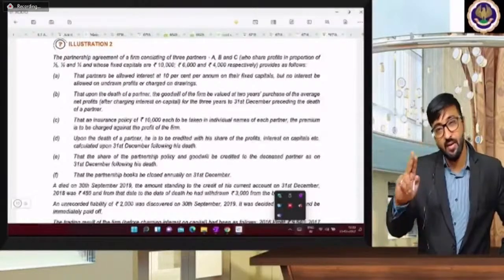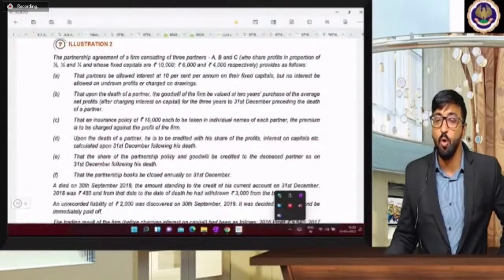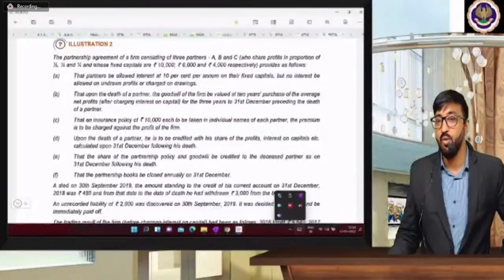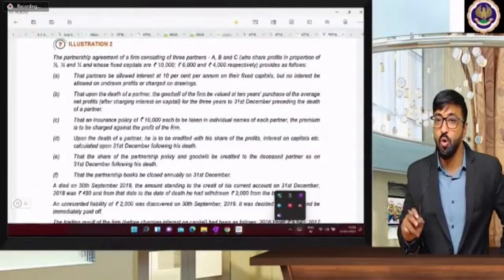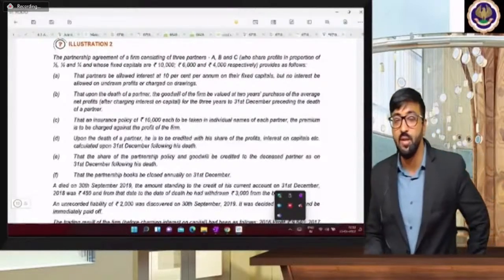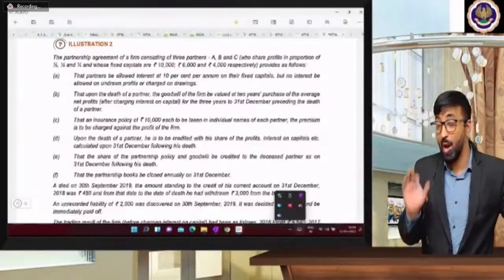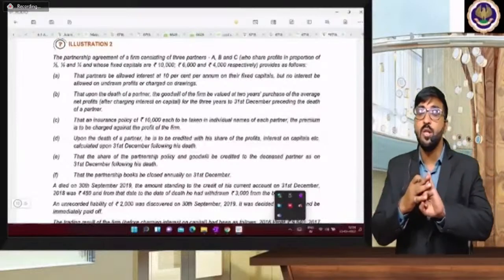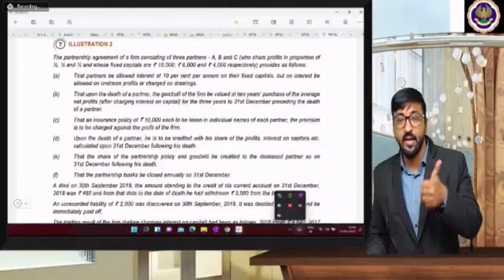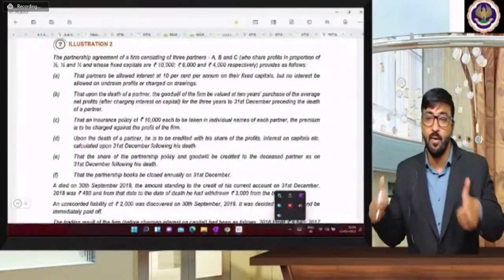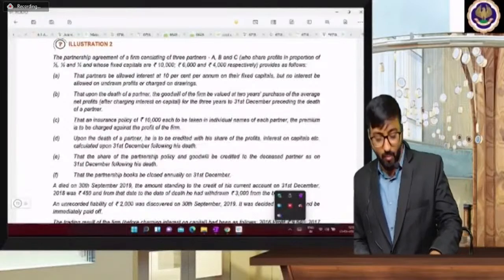Second question related to this memorandum revaluation account: if you open memorandum revaluation account, then your profit or loss will be shared in which ratio? Old ratio or sacrificing ratio? You will share your profit or losses in case of opening of memorandum. So I want answer for memorandum revaluation account also and revaluation account also. How to share profit or loss in case of revaluation and in case of memorandum revaluation.